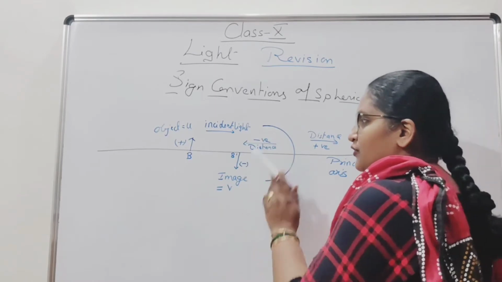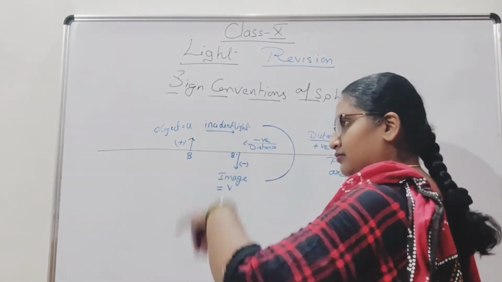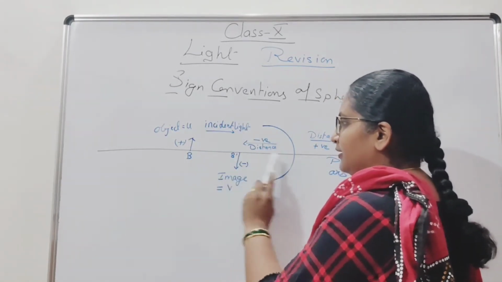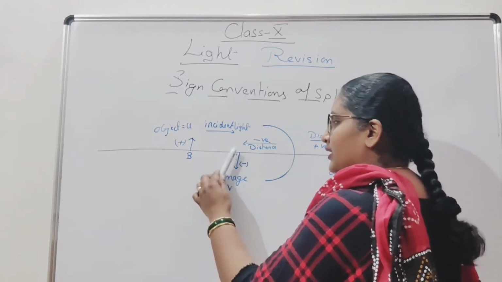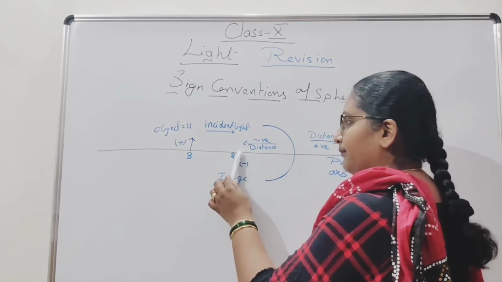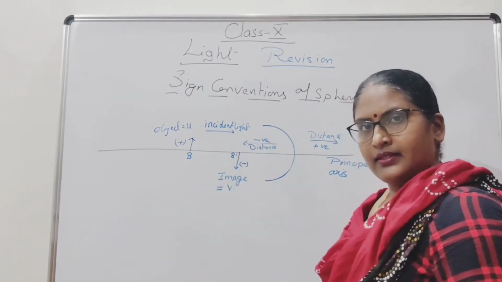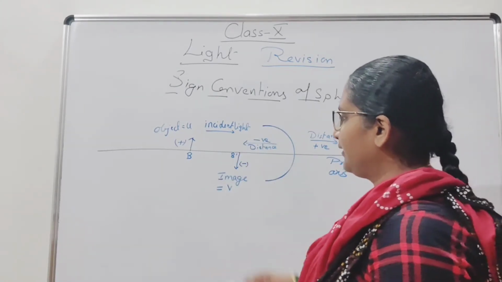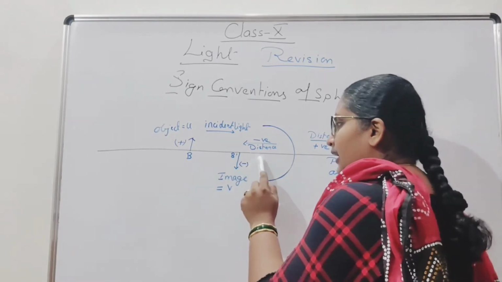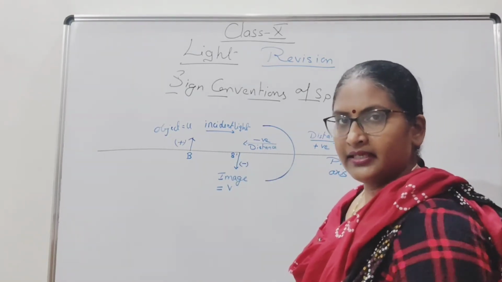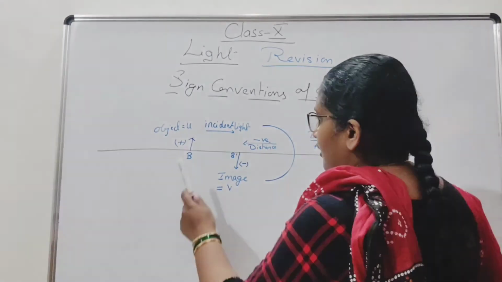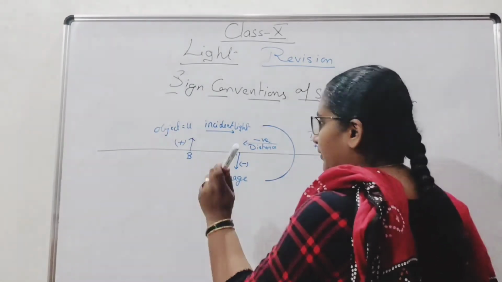If the image is formed below the principal axis, upside down, ये प्रिंसिपल एक्सिस के ऊपर है, अगर उसके नीचे फॉर्म होता है उल्टा, then the height of the image will be negative. Height of the object will be positive.